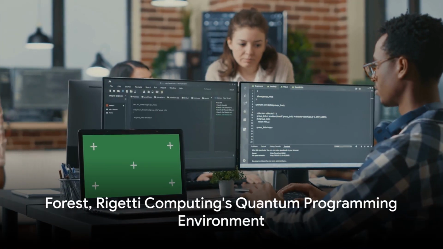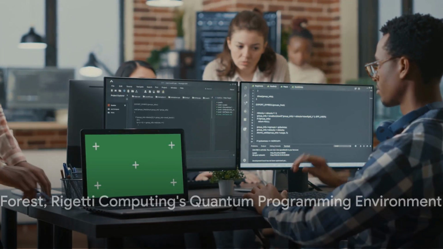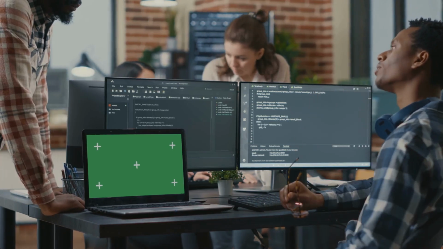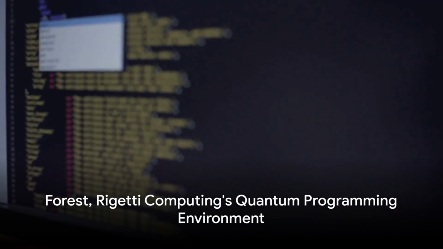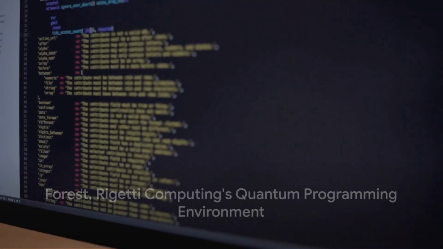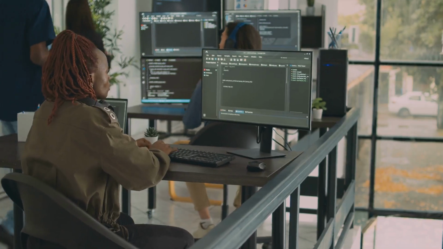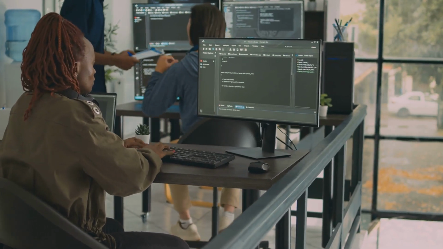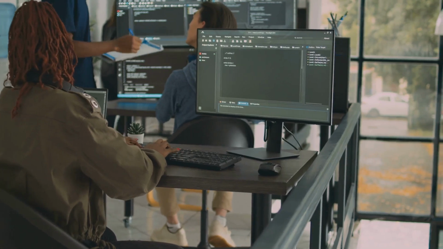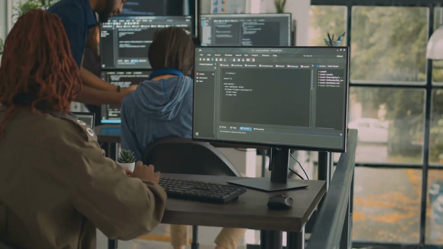Last but not least is Forest, a quantum programming environment developed by Rigetti Computing. Forest includes PyQuil, a Python library for writing quantum programs using Quil. It facilitates rapid prototyping of quantum algorithms, making it a favorite among developers who value speed and efficiency.